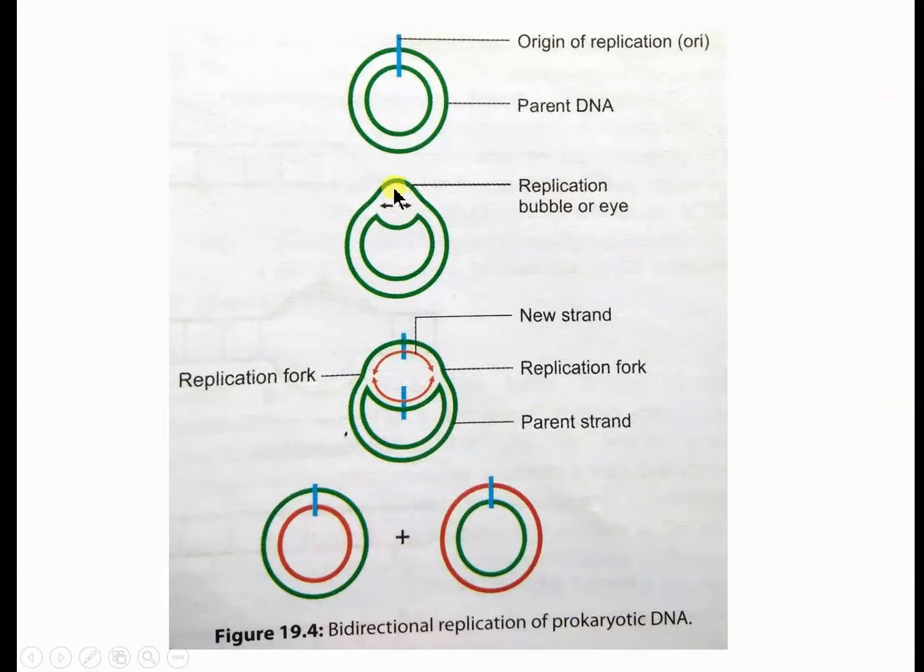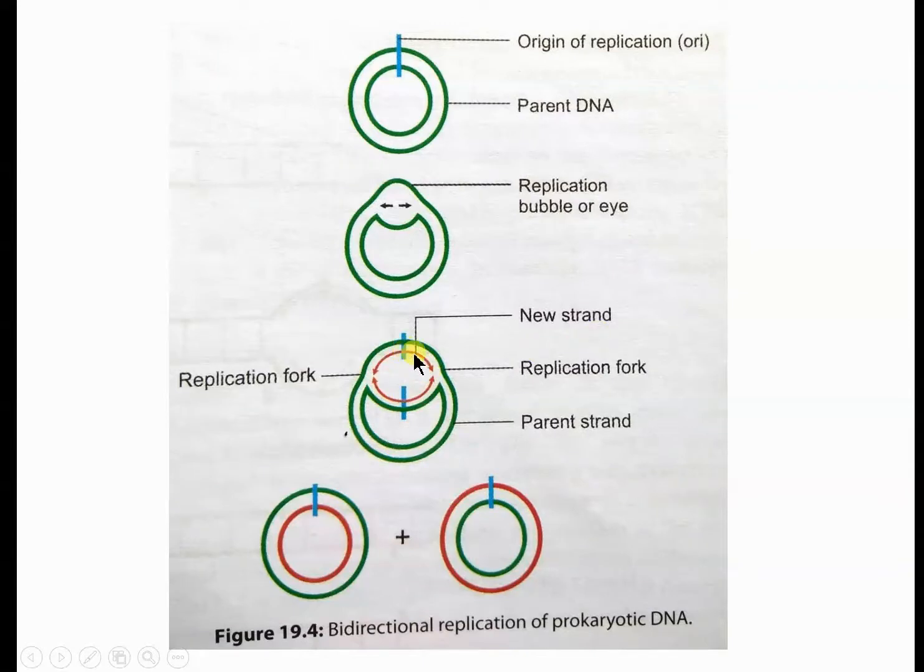This bubble-like form is seen under the electron microscope at this stage of the cell, so it is also known as the replication bubble or replication eye. You can see it looks like an eye also. Now the replication starts, or copying of the nucleotides starts, in both directions. You can see two arrows here, this side and this side, from both strands, and both strands are copied simultaneously.